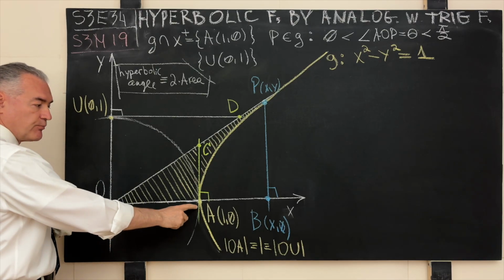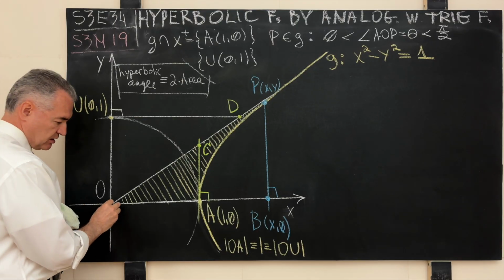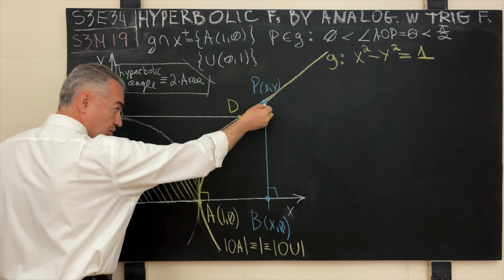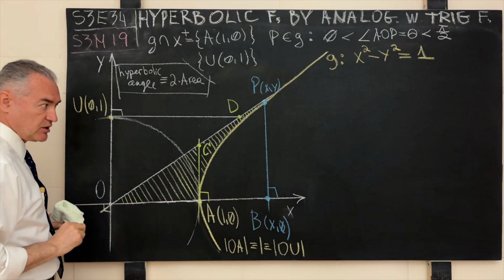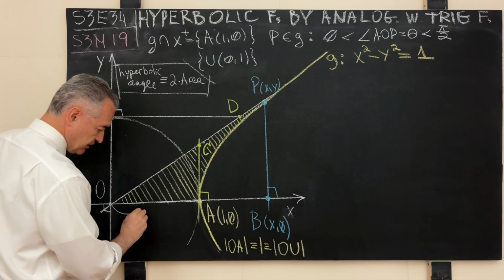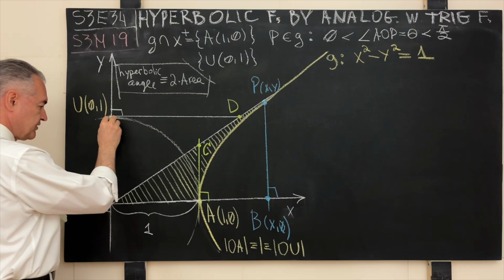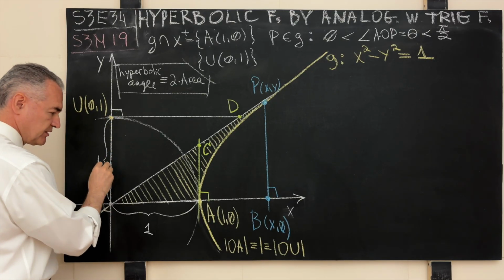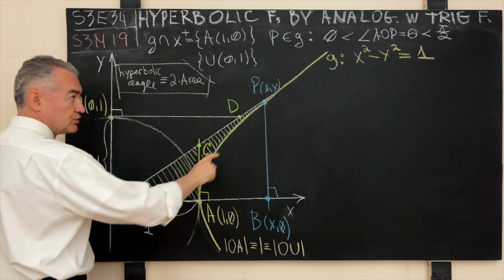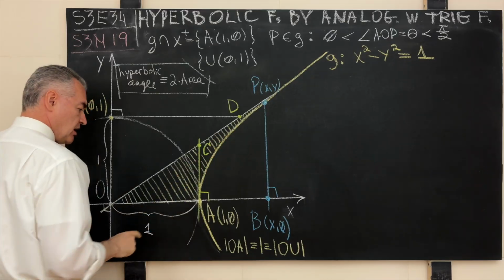But in case of the hyperbola, the lengths of the radii are no longer the same. The line segment OA is still a radius of the origin center unit hyperbola, and its length, let's put it as 1, and this distance is still 1 as captured over here. But the distance from the point O to the point P, which is also a radius of that hyperbola, evidently